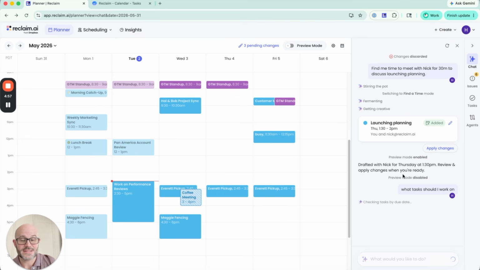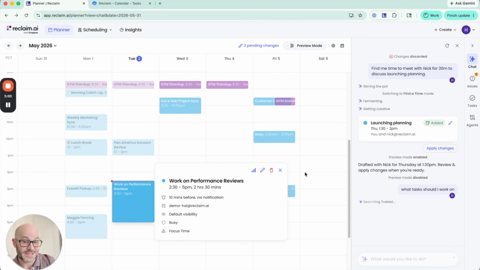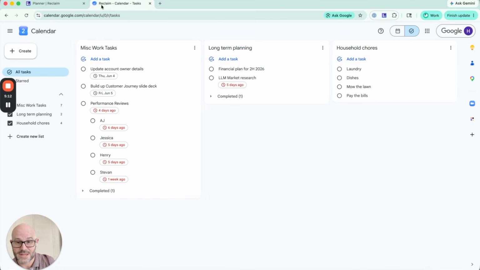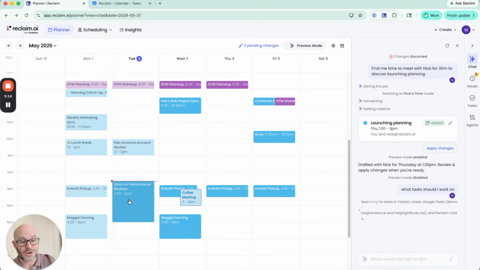It recognizes what is on the calendar in this case, and that provides important context to surface up the things that matter most to me. So I might have other related tasks. You can certainly see there's a lot of things on my plate, but in particular, I earmarked this time for performance reviews. And so we should see here momentarily that we will surface up the right things at the right time, helping you stay focused.